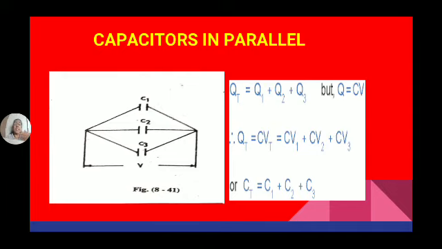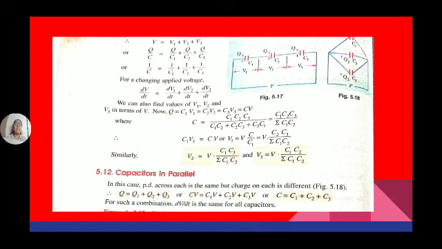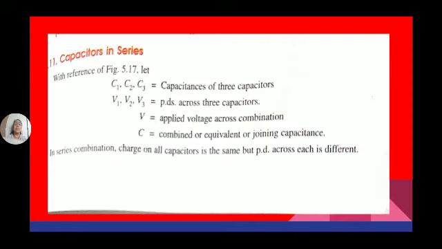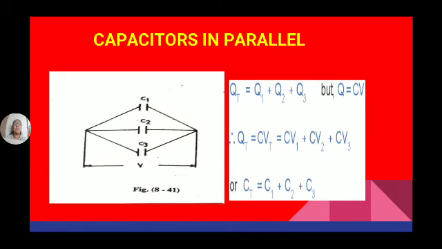When they are connected in parallel, the voltage across each capacitor is the same and is equal to the applied voltage. It means V equal to V1 equal to V2 equal to V3.